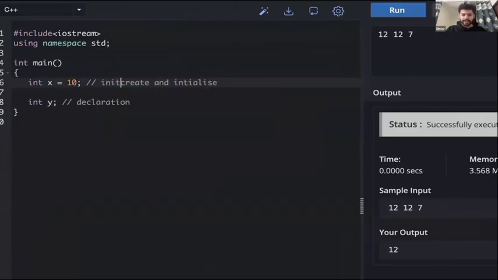So the first thing is initialization. This is declaration. I hope this difference is clear. When we are not giving it any value in the beginning, that is declaration. It is initialization when we give a value also.